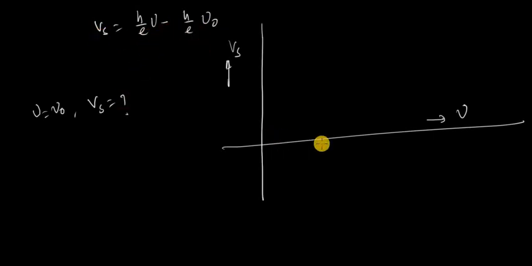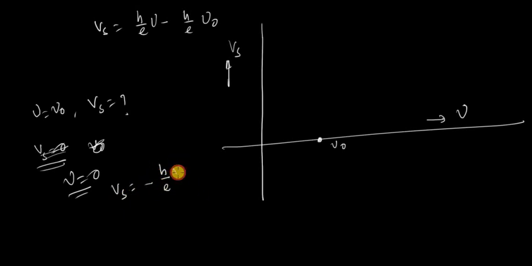So this is your nu 0, and then Vs is equal to 0. There is no Vs, there is no height. And when nu is equal to 0, what is the value of Vs? Minus h by e into nu 0. When nu is equal to 0, then Vs is equal to minus h by e into nu 0.